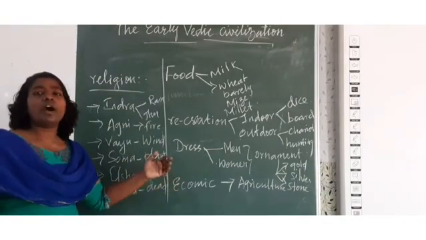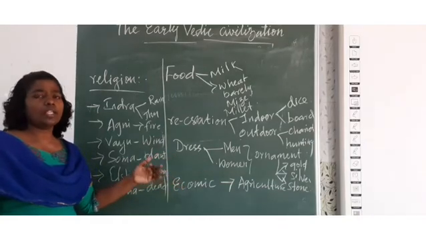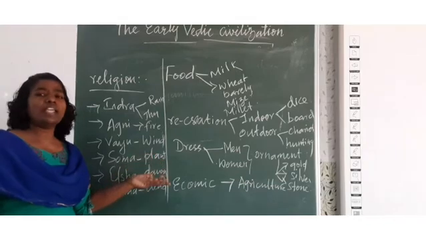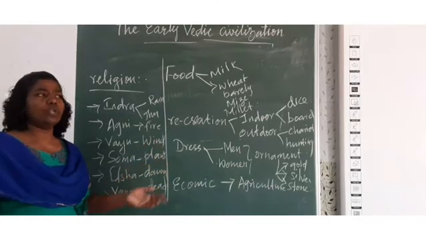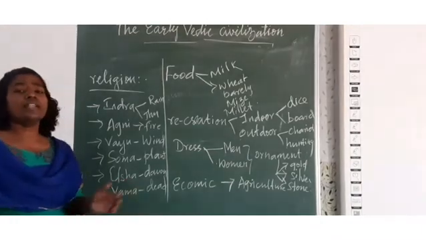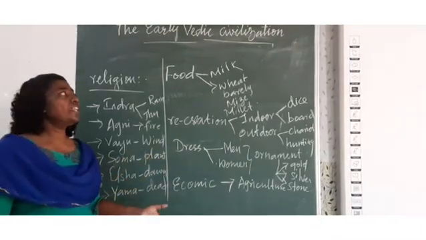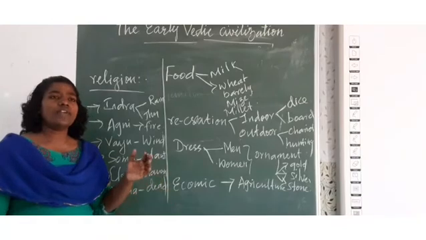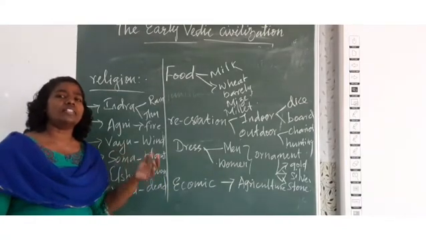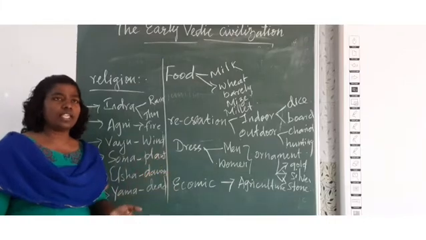During those times, the barter system was there. There was no money to buy or sell things. So children, this is all about the Vedic civilization. The Vedic civilization came to India with the arrival of the Aryans in 1500 BCE.